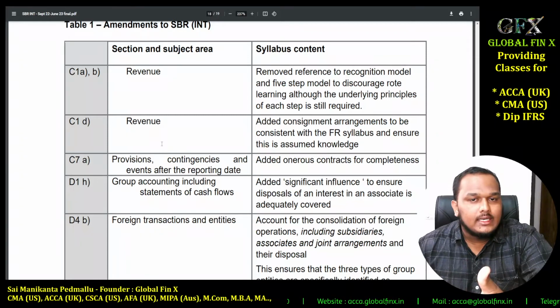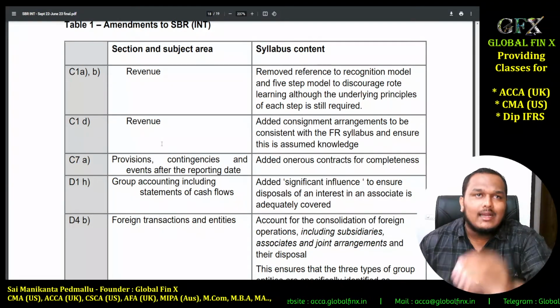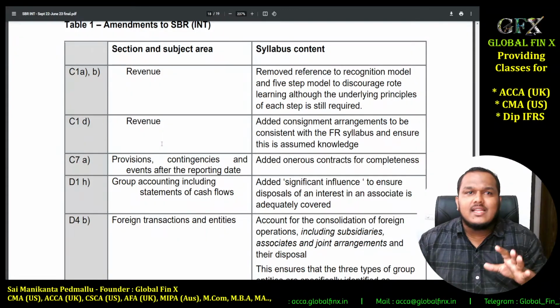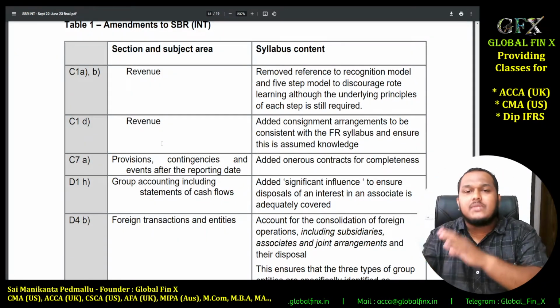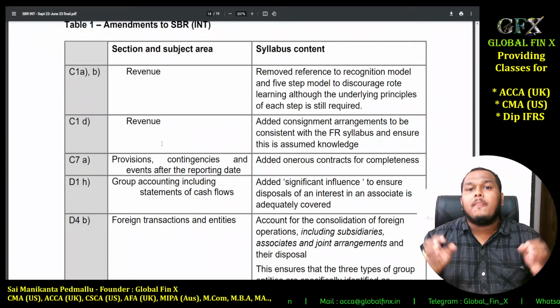So current issues related to sustainability reporting, there are a couple of changes. The rest are more like clarifications that, okay, this was there earlier, this was the mistake that we made, so we rectified this word. Such kind of small changes are there.